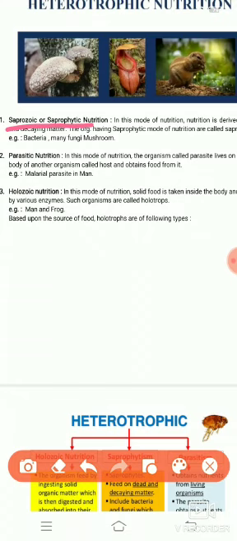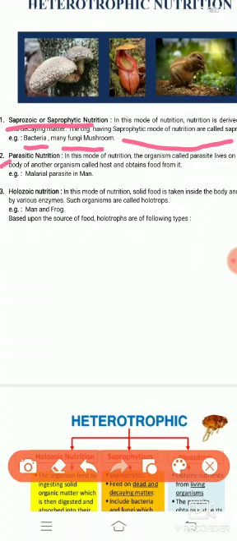In this type of nutrition, the organism obtains its food from dead decaying organic matter. The organisms having the saprophytic mode of nutrition are called saprophytes. For example, fungi, mushroom, yeast and many bacteria show this mode of nutrition.